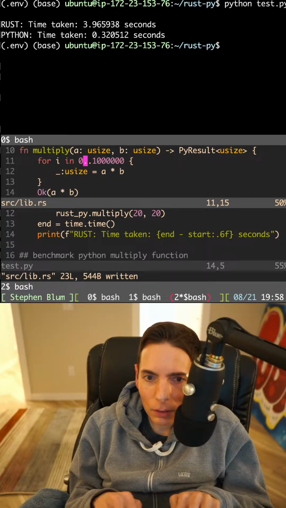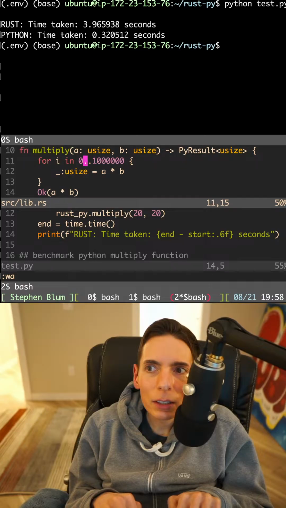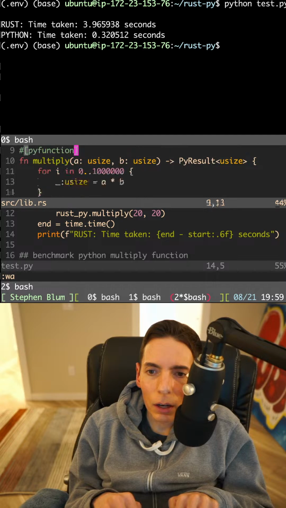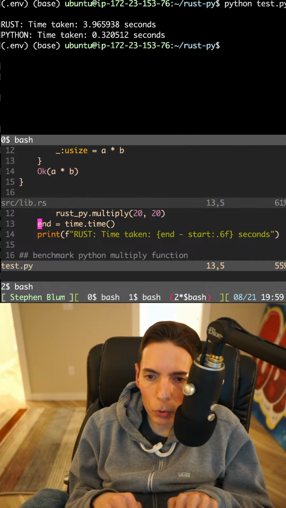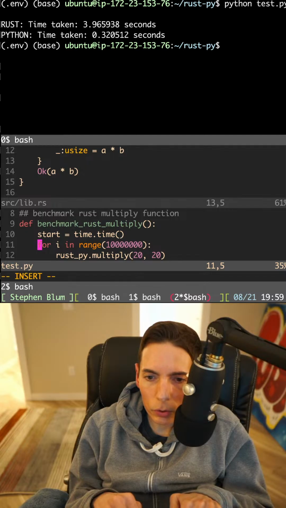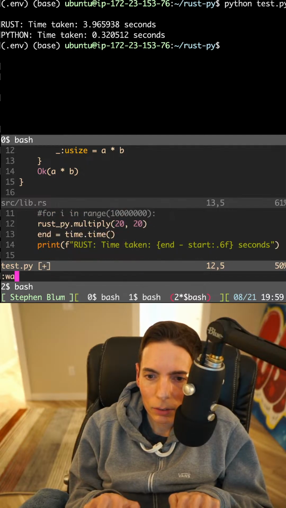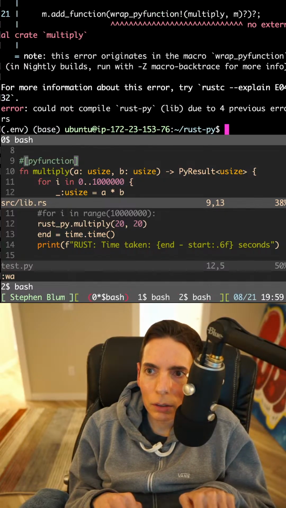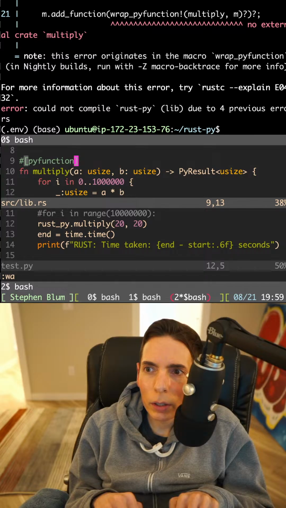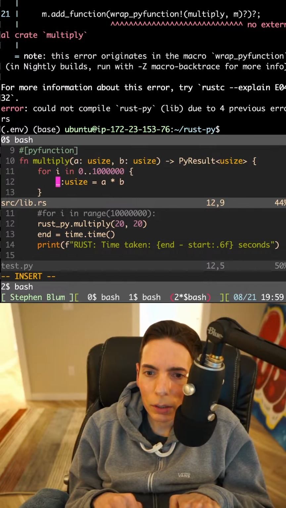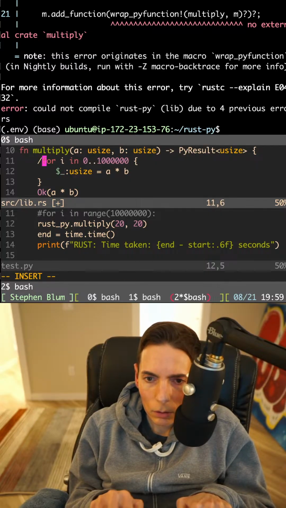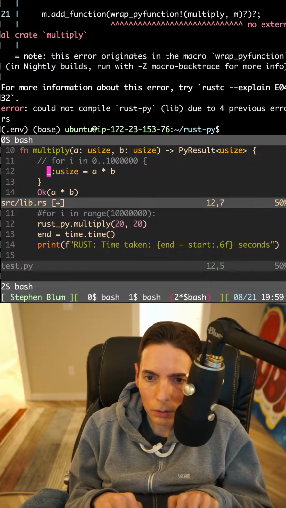Usize. Let's see here. Oh, putting it inside changes everything. I think we're going to see a win when we do that. So we'll just do it like this, and then we don't need the for loop down here. Let's call it like that. Okay, so now I need to build. No extern. Let's see here. One second. Let me double check and see what's going on here.